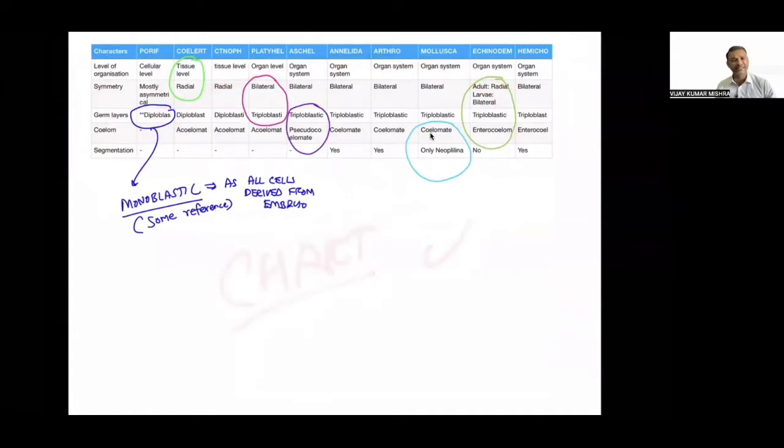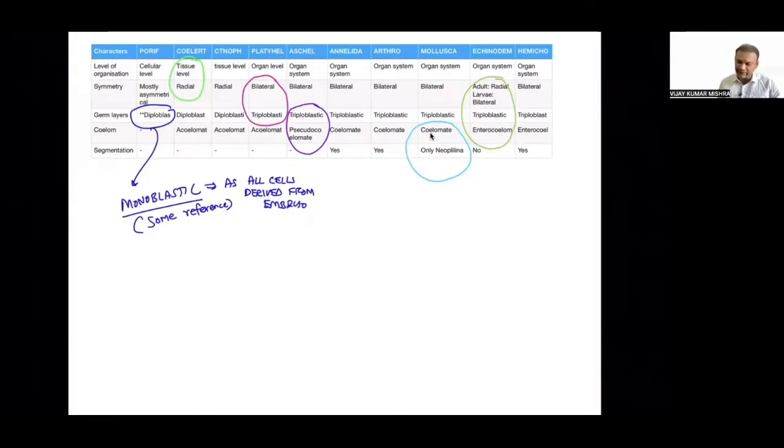This is called a learning chart. So we will not discuss these basic properties again and again in each phylum, and that's why we are discussing them right now, so that you can be familiar with the basic characters of classification of animals.